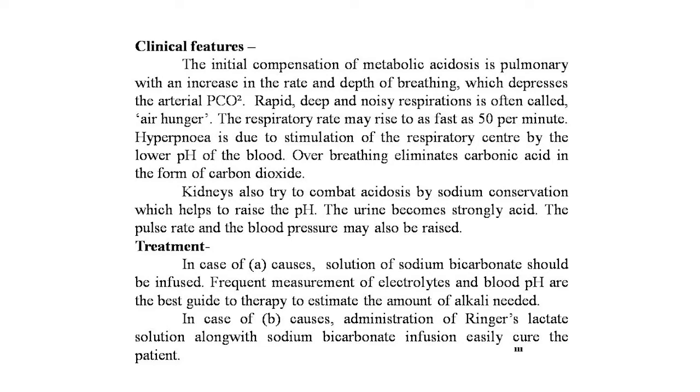Hyperpnea is due to the stimulation of the respiratory center by the lower pH of the blood. Overbreathing eliminates carbonic acid in the form of the carbon dioxide. Kidney also try to combat the acidosis by the sodium conservation, which helps to raise the pH. The urine becomes strongly acid. The pulse rate and the blood pressure may also be raised.